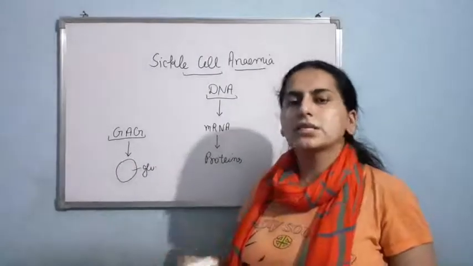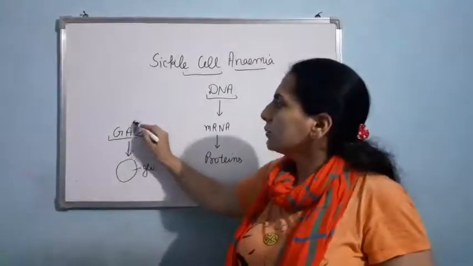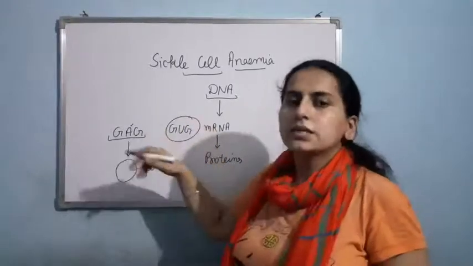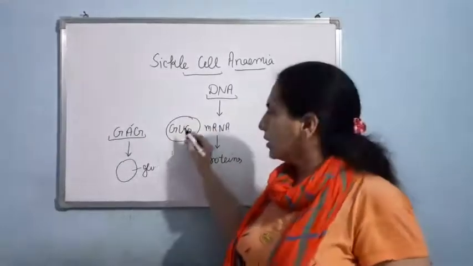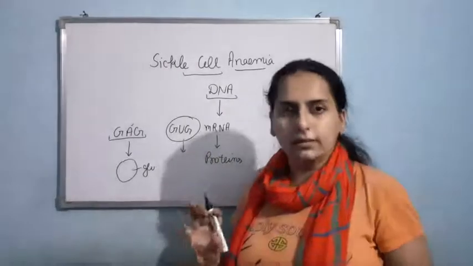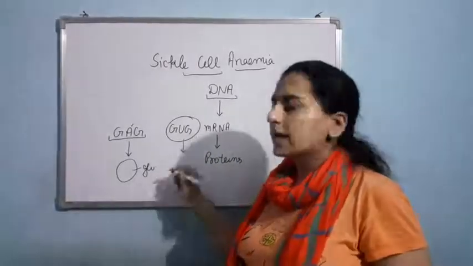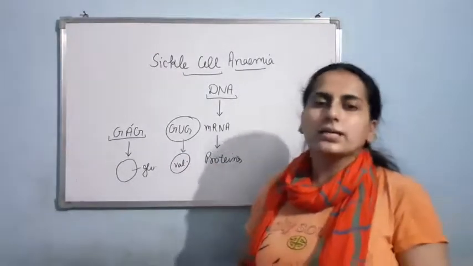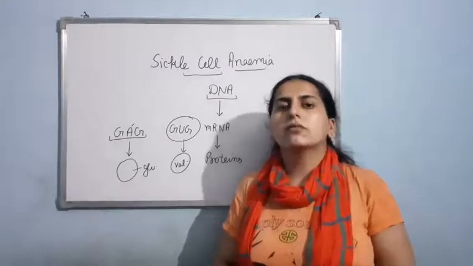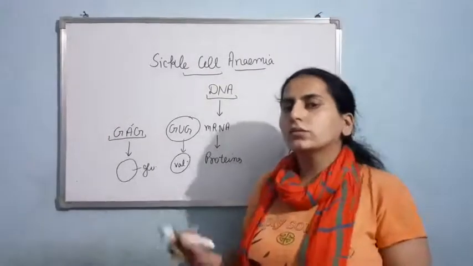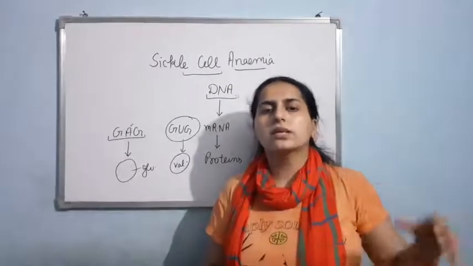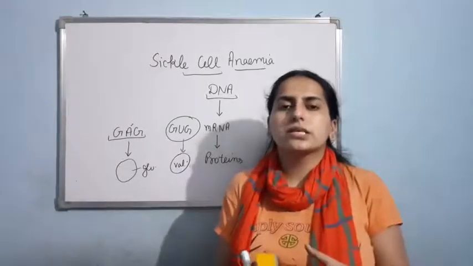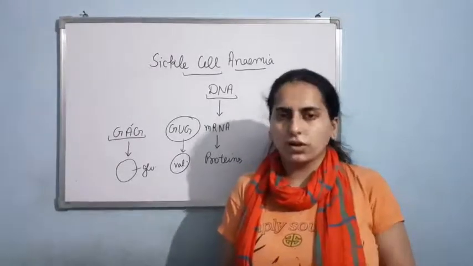But now what happens due to mutation? This A is replaced by U. So it becomes GUG. So basically GAG is being replaced by GUG. Now GUG is a codon for valine. It can't code for glutamic acid, rather it will code for valine. So what will happen? At the 6th place, now instead of glutamic acid, there will be presence of valine, and due to this valine, the oxygen carrying capacity of the hemoglobin will get reduced. It will undergo polymerization, which results in the formation of sickle cell structure. Am I clear?